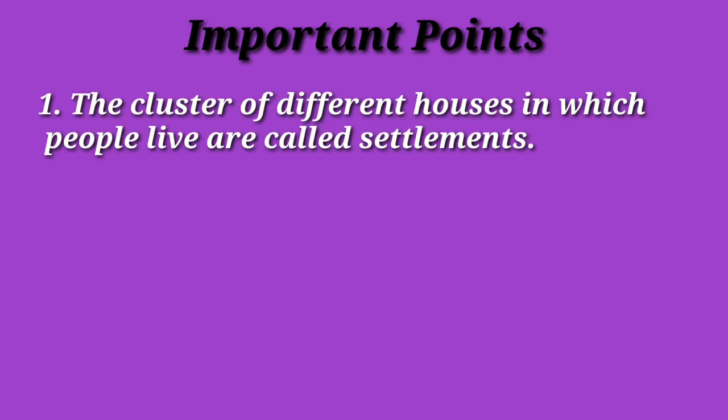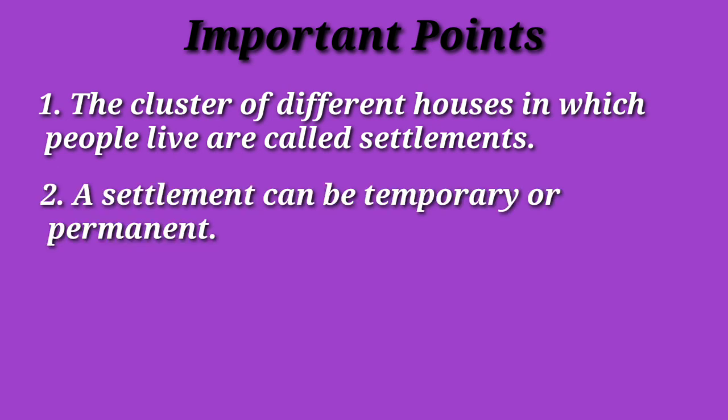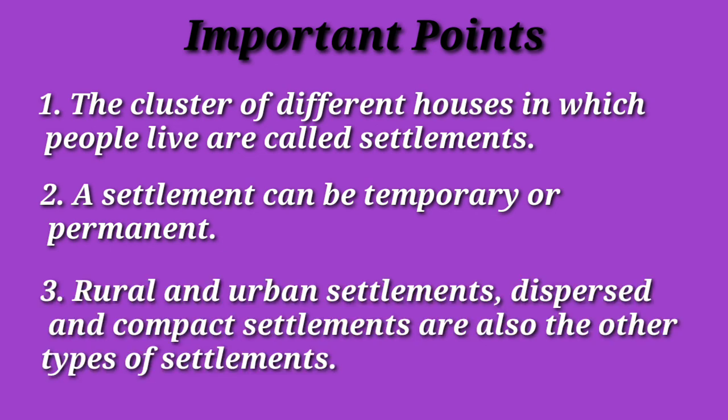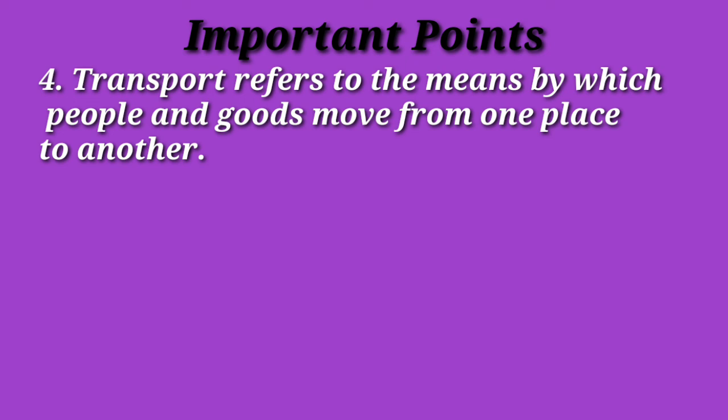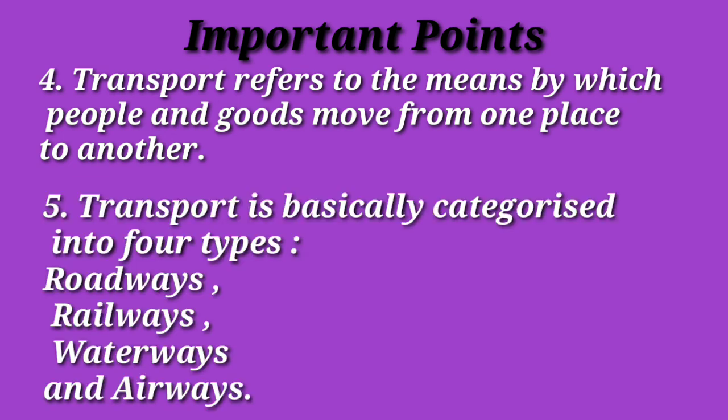The cluster of different houses in which people live is called a settlement. A settlement can be temporary or permanent. Rural and urban settlements, dispersed and compact settlements are also other types of settlements. Transport refers to the means by which people and goods move from one place to another.